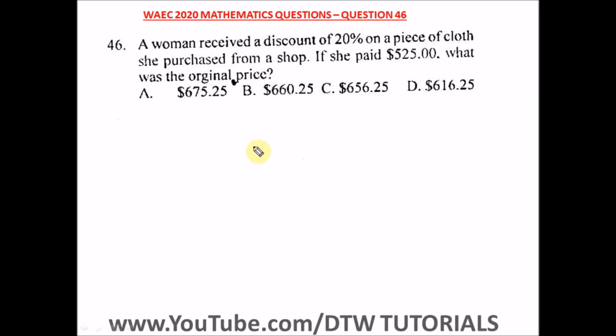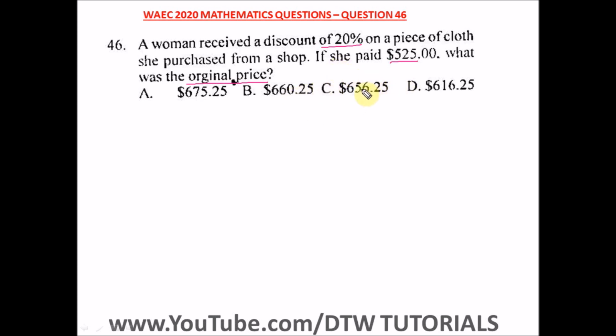All right. Question 46 of the WAEC 2020 Mathematics Past Question. That's your WASSCE exam. It says a woman received a discount of 20% on a piece of clothes she purchased from a shop. If she paid this, what was the original price? Okay, how do we get this?